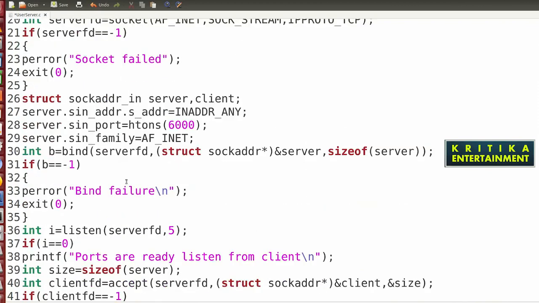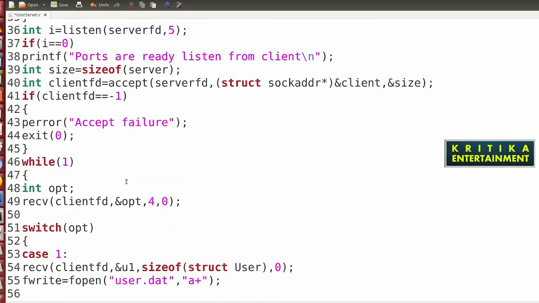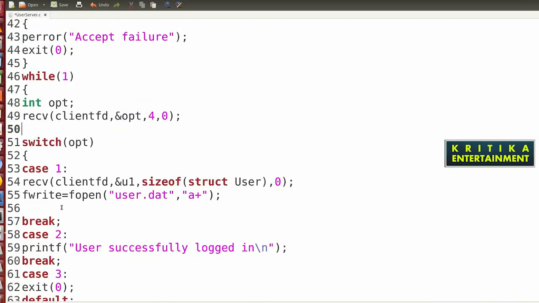So here I'll write fwrite. What to write here?